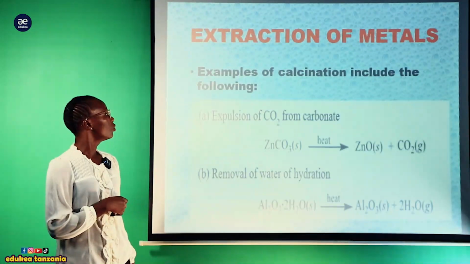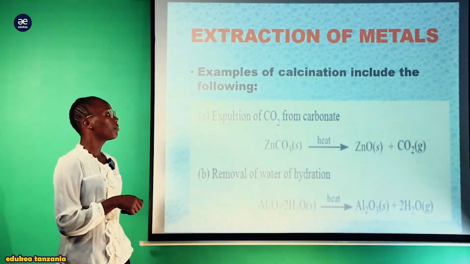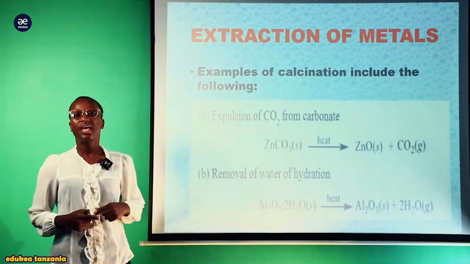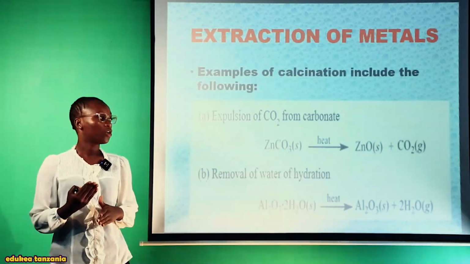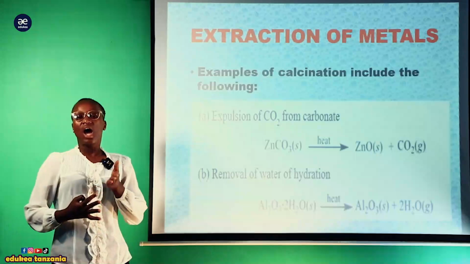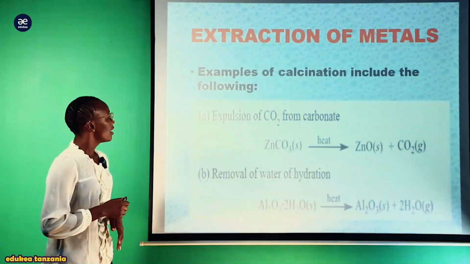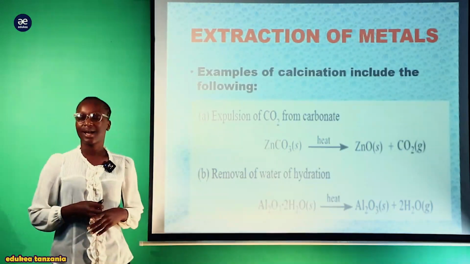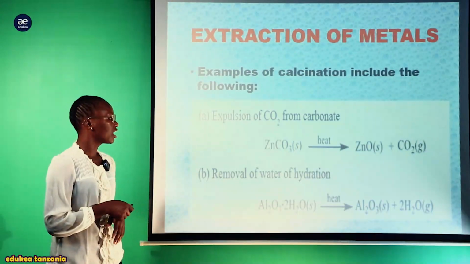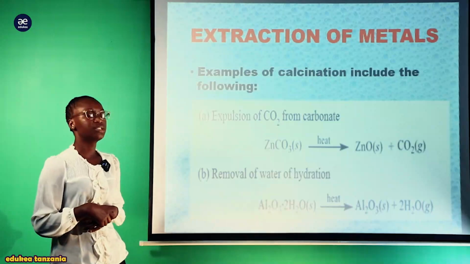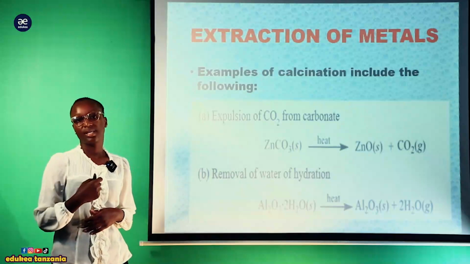Examples of calcination include the following. We have the expulsion of carbon dioxide from carbonate. Kwa sababu tumesema kwamba hii calcination ina involve converting the whole carbonate into their respective oxide. Now we need to have the oxide of our metal ores. For example, we have expulsion of carbon dioxide from carbonate. So this is the simple reaction here which shows how this calcination occurs, kwamba carbonate compounds zinakuwa converted into respective oxide.